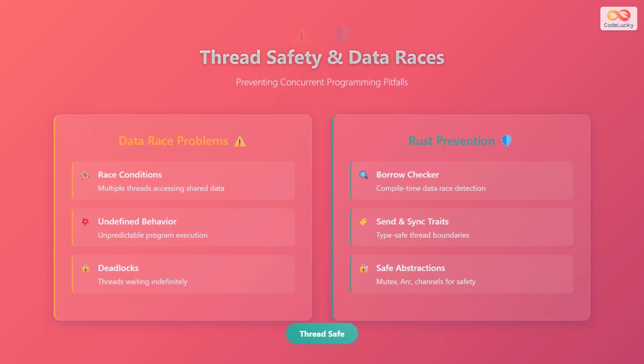Rust uses marker traits called Send and Sync to define thread safety boundaries at the type level. Types that implement Send can be transferred between threads safely, while types that implement Sync can be referenced from multiple threads safely. The compiler uses these traits, along with the ownership rules, to ensure that your concurrent code is free from data races before it even runs.